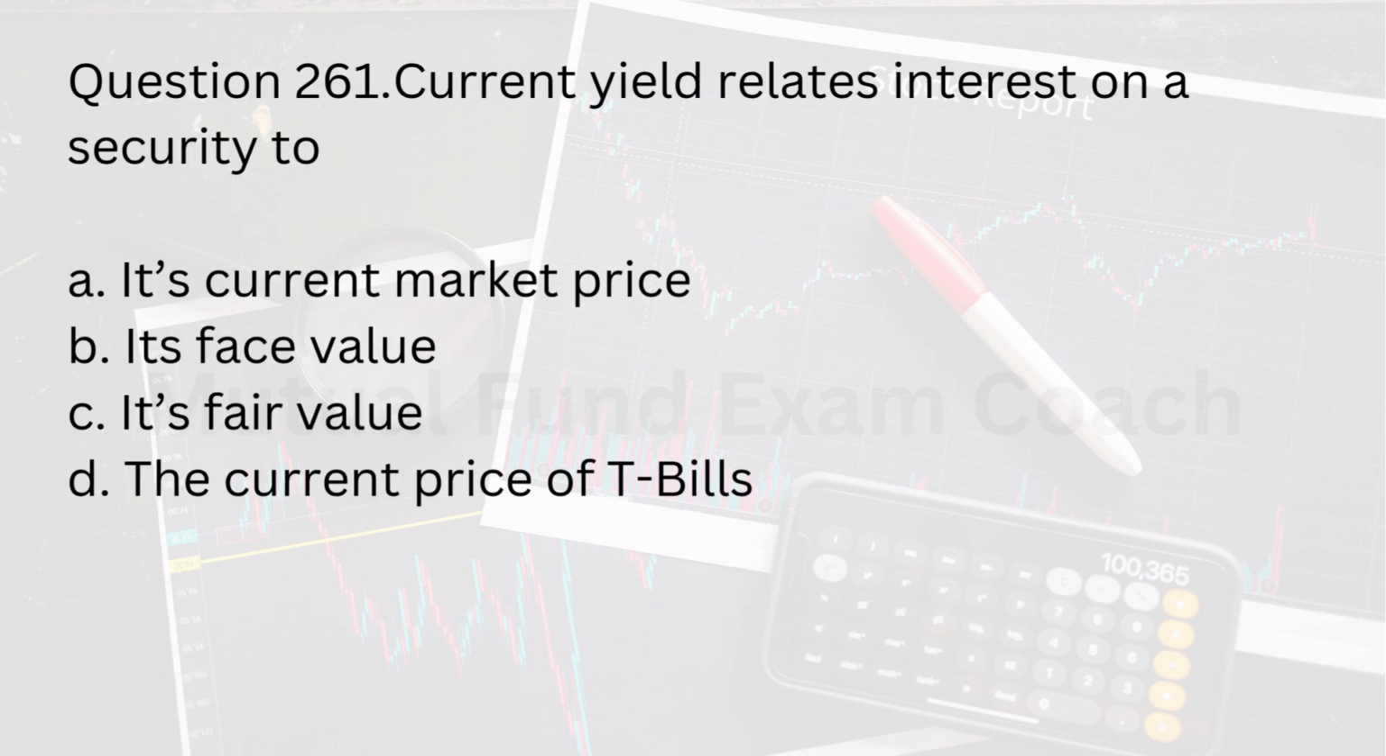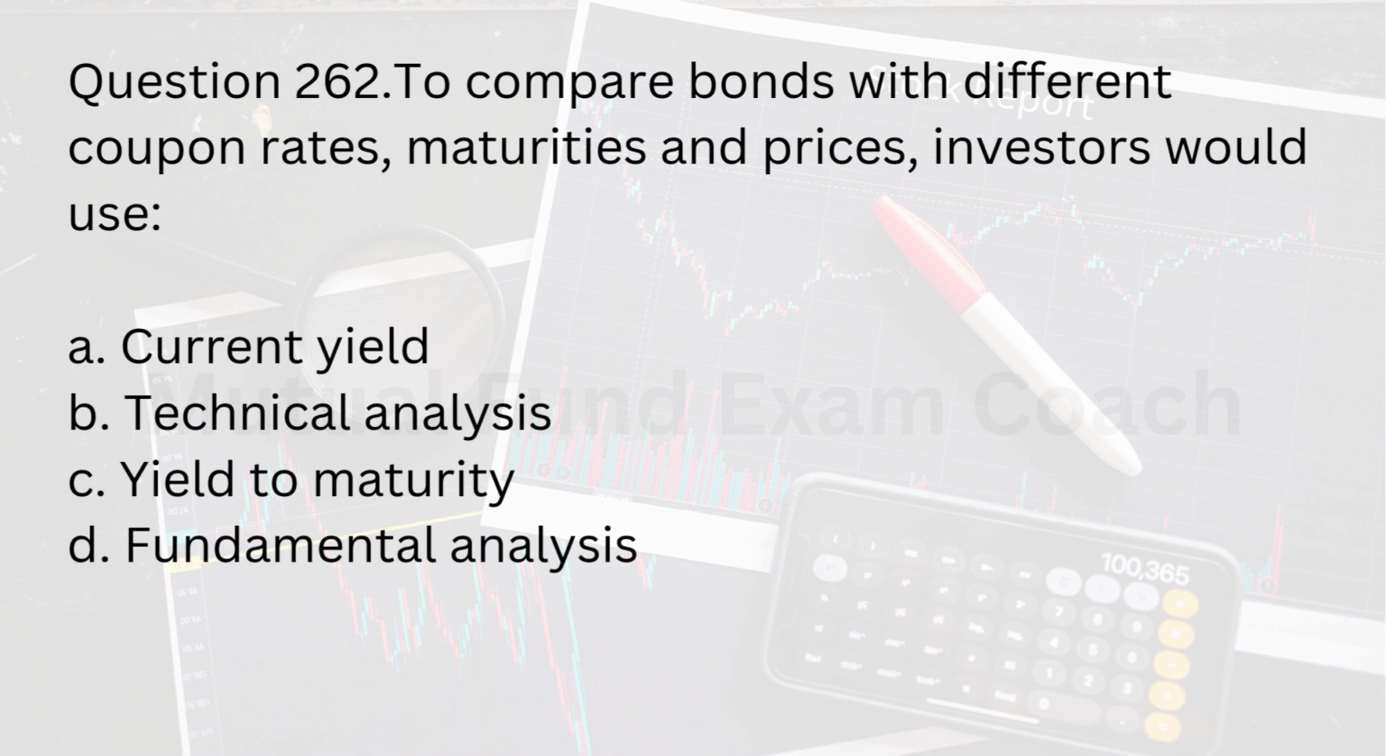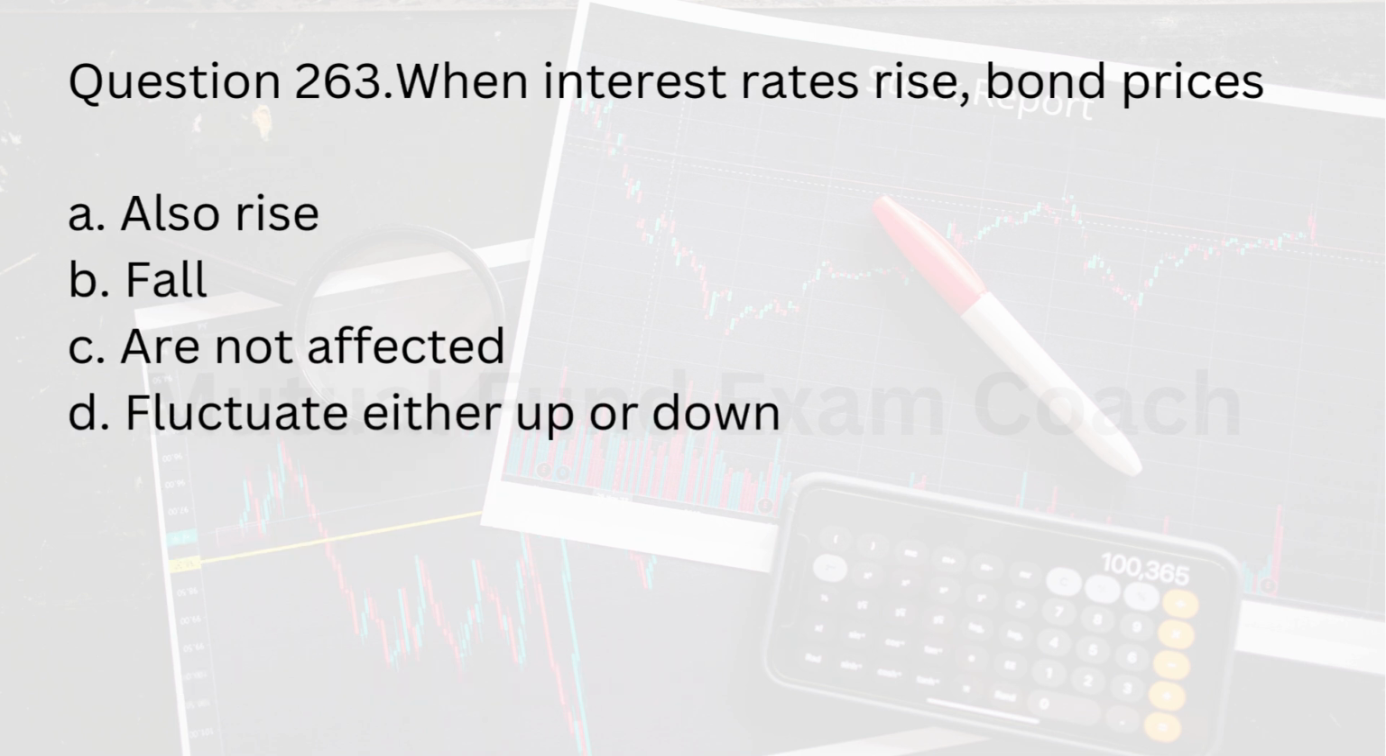Question 261. Current yield relates interest on a security to A. Its current market price. B. Its face value. C. Its fair value. D. The current price of T-bills. Answer A. Its current market price. Question 262. To compare bonds with different coupon rates, maturities and prices, investors would use A. Current yield. B. Technical analysis. C. Yield to maturity. D. Fundamental analysis. Answer C. Yield to maturity.